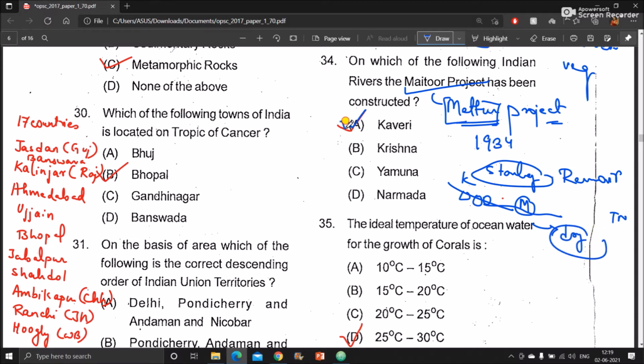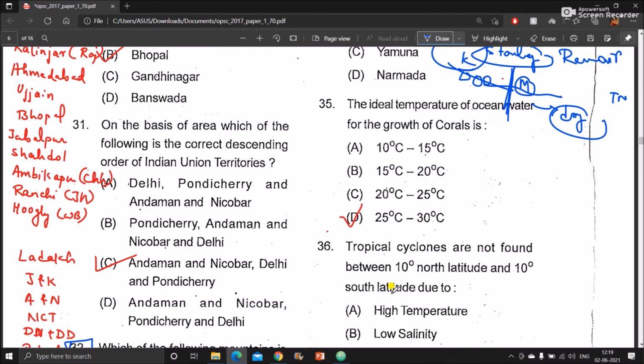Now, what is the correct answer? Kaveri River. And this is a controversial dam because of the water struggle between Karnataka and Tamil Nadu. And Stanley Reservoir is located on this. 1934 was the year of construction. Now, let us move to the next question.